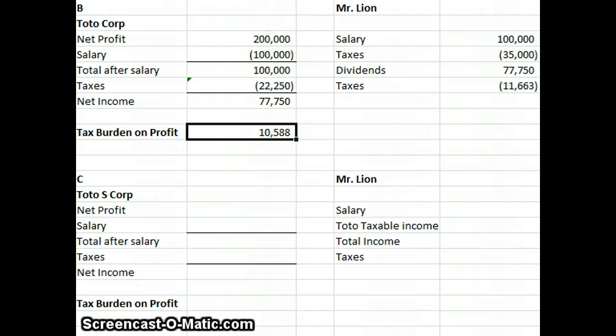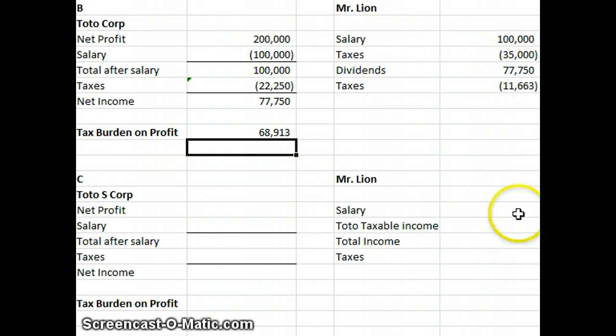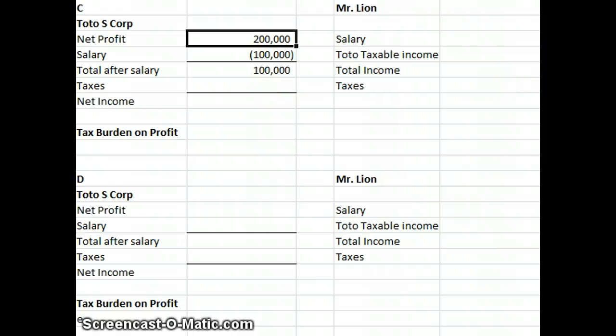My total tax burden is my 22,250, my 35,000, and my 11,663 dividend tax, so I have a total tax burden of $68,913.